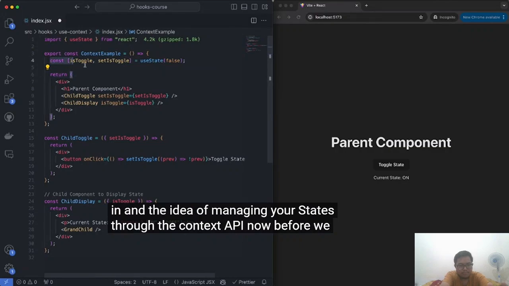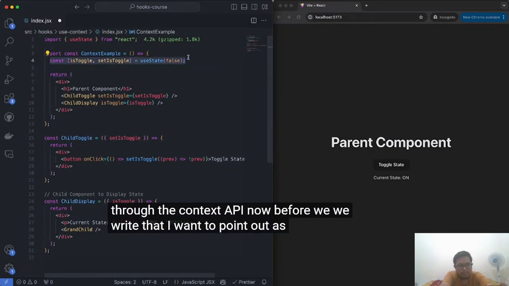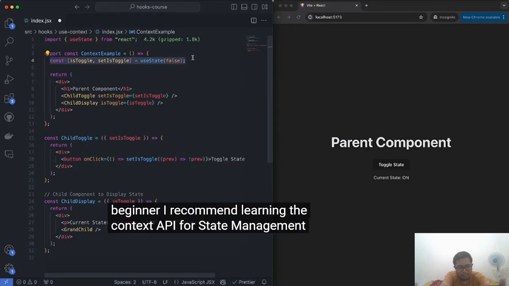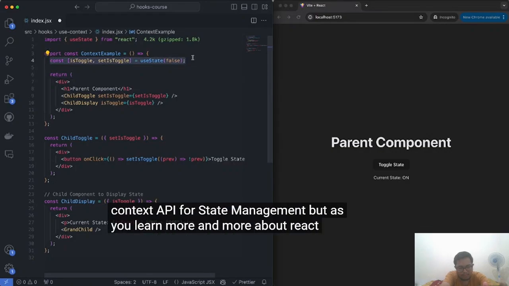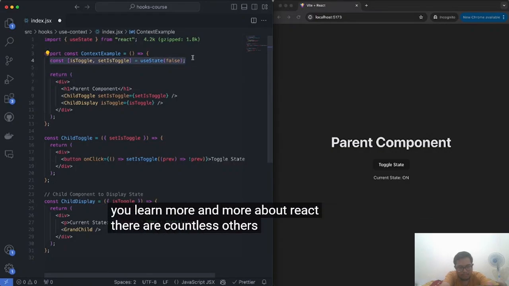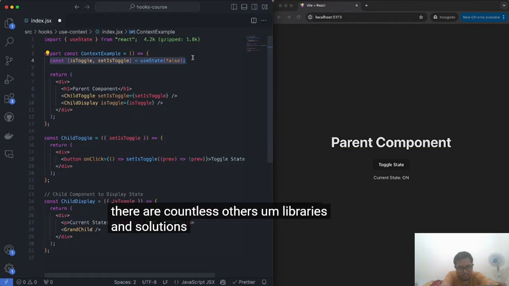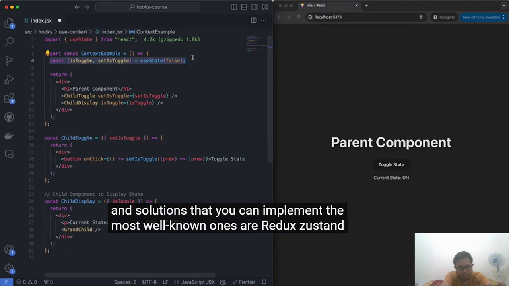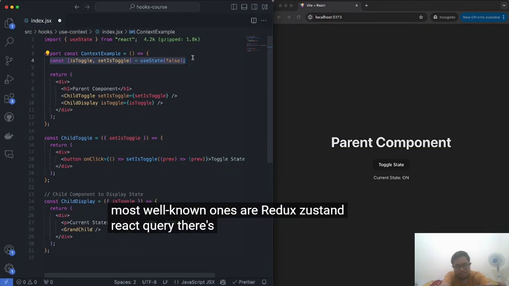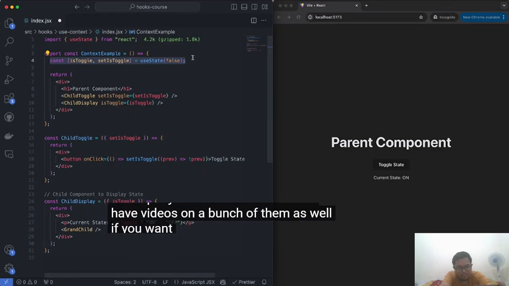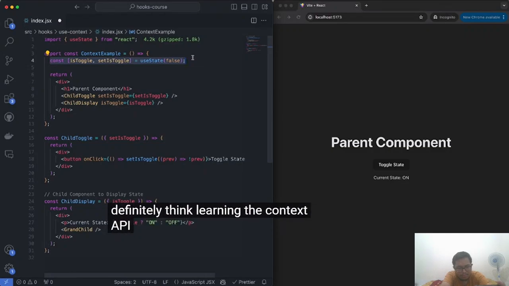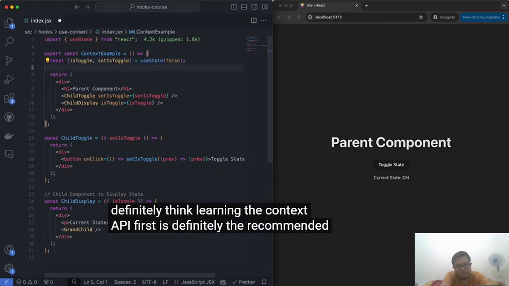Now, before we write that, I want to point out, as a beginner, I recommend learning the context API for state management. But as you learn more and more about React, there are countless other libraries and solutions that you can implement. The most well-known ones are Redux, Zustand, React Query. There's a bunch of them. I have videos on a bunch of them as well if you want to check them out. But I definitely think learning the context API first is the recommended way.